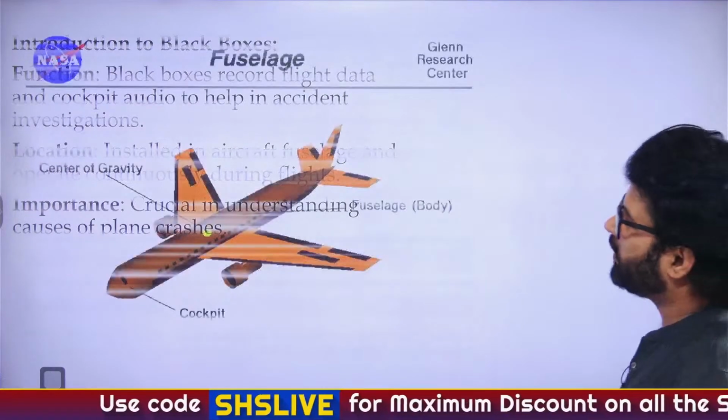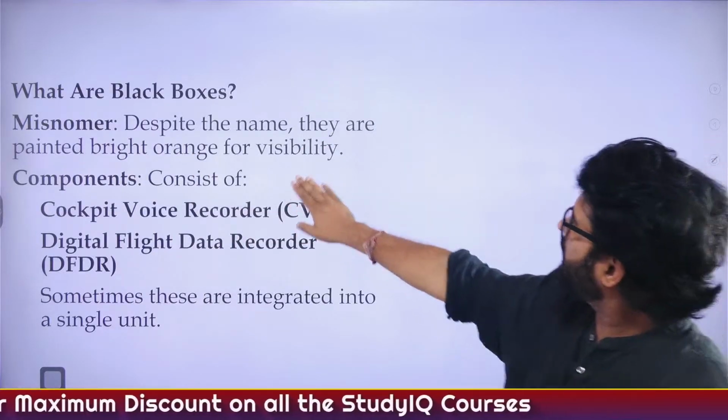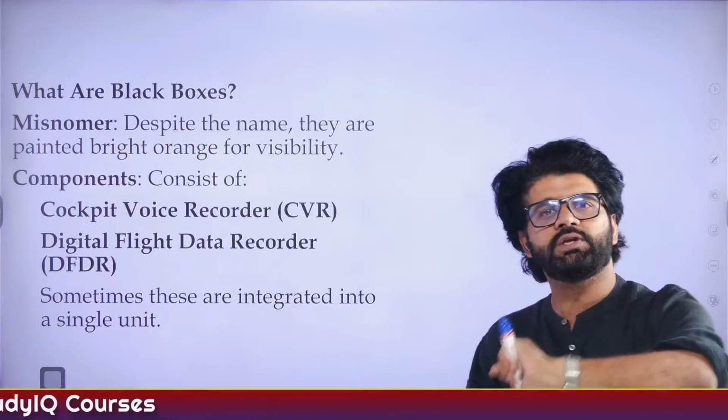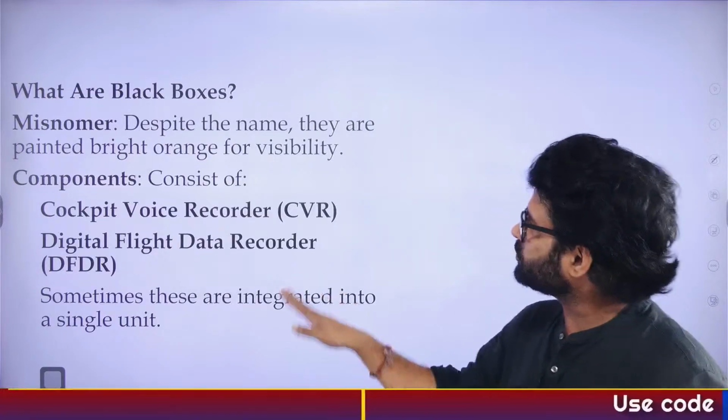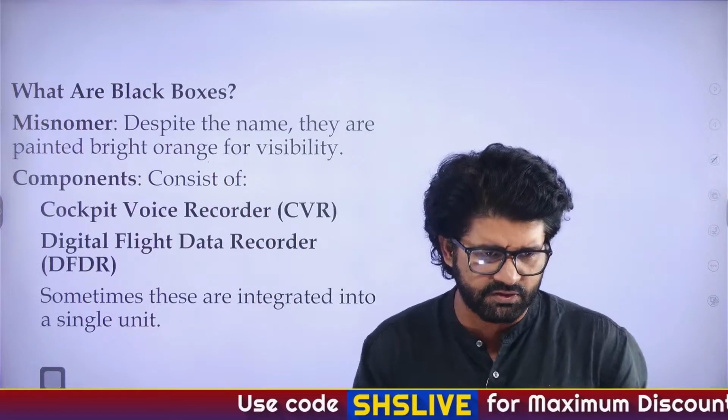So let's see what the current black box gives us information. Misnomer: despite the name, orange is very visible. Even if it's underwater, you can see orange better than black. So that's why they are colored bright orange. Remember these small things, static revision, exactly.